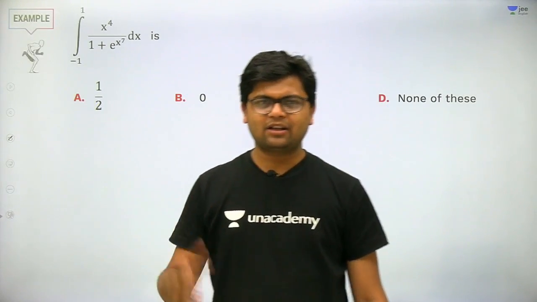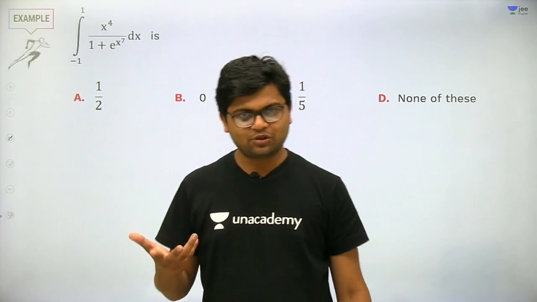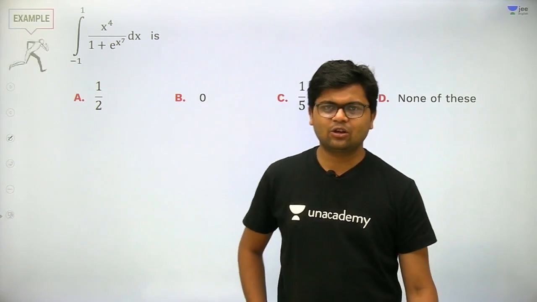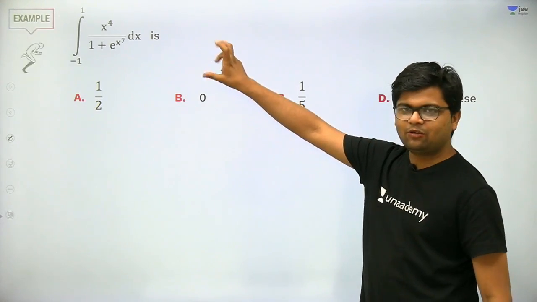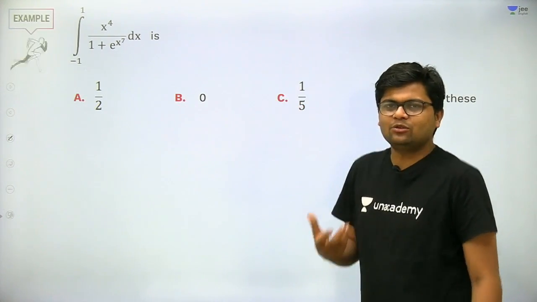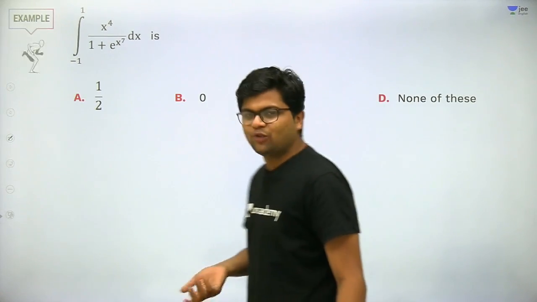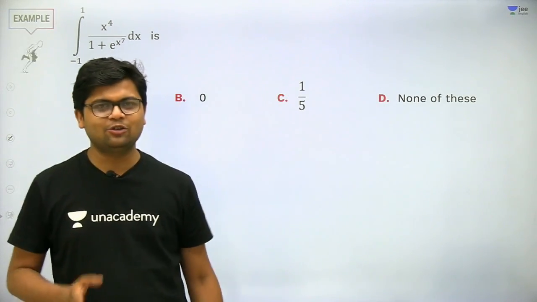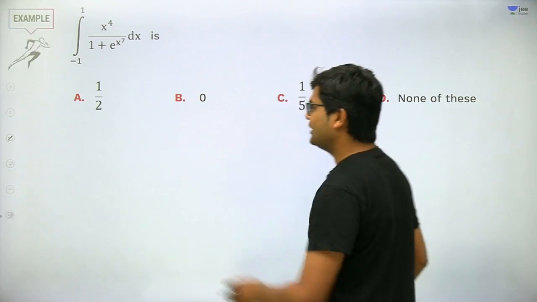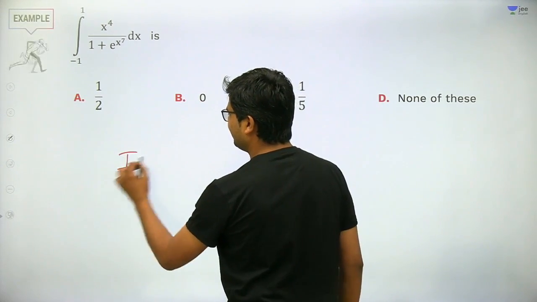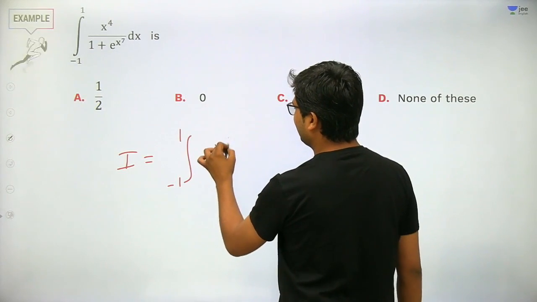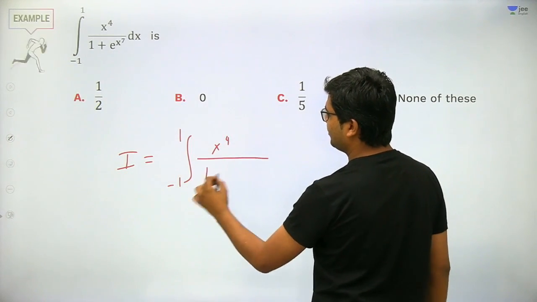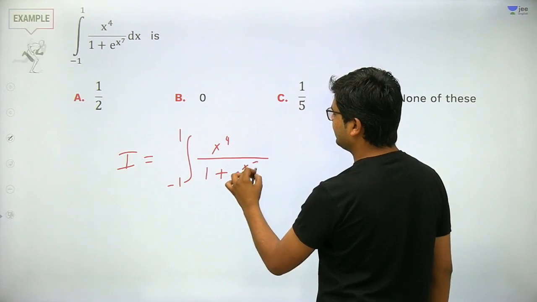You can solve it by the substitution also, but I'll try to solve it by the king property. That is because whenever the sum of limits is 0, I have a very soft corner for king property. I will use it anyhow. So let me write this integral as I is equal to integral from minus 1 to 1 of x to the power 4 upon 1 plus x to the power 7 dx.